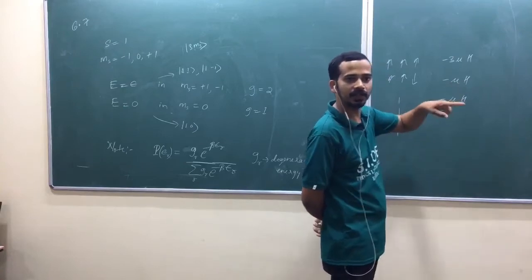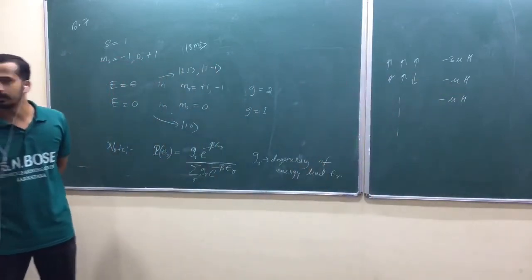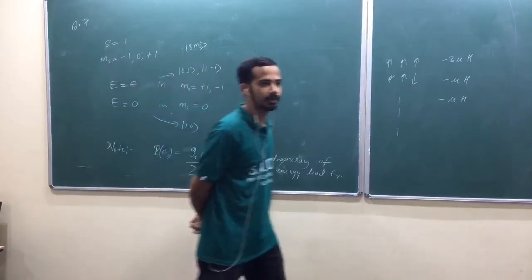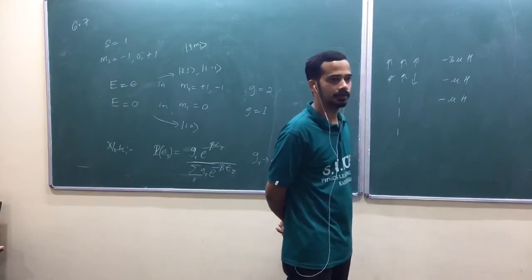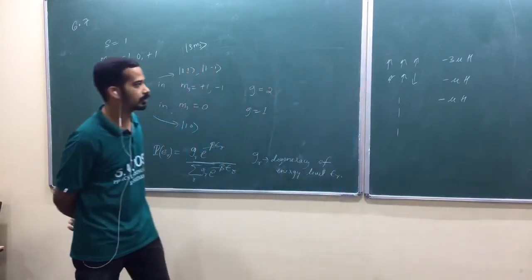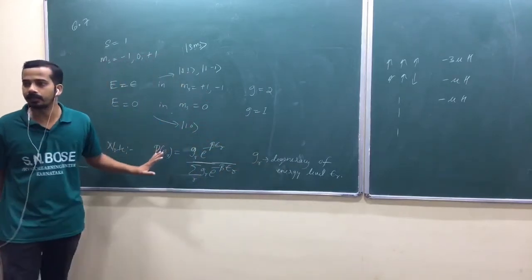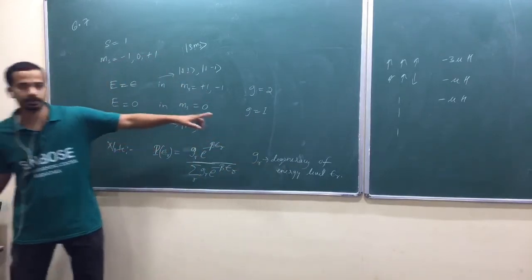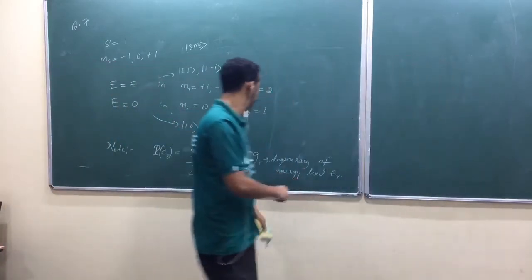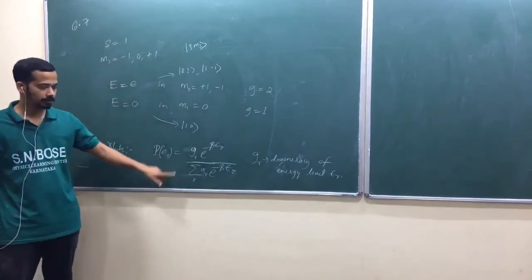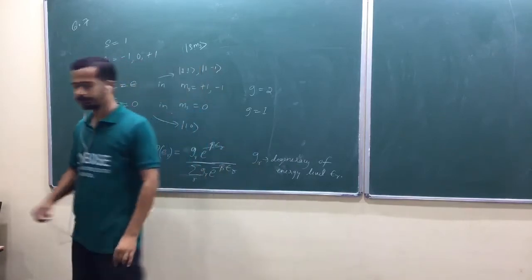We haven't taken that as only one energy. We multiplied that by 3. Do you remember? In the morning, I think we did that problem, because there are 3 microstates corresponding to the same energy. Now here I am talking about a single particle state. In the case of a single particle state also, there may be degeneracy. So then our probability distribution will be like this. Is that okay?